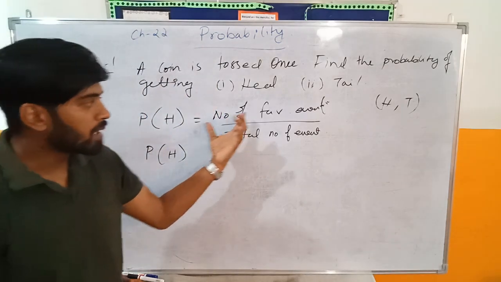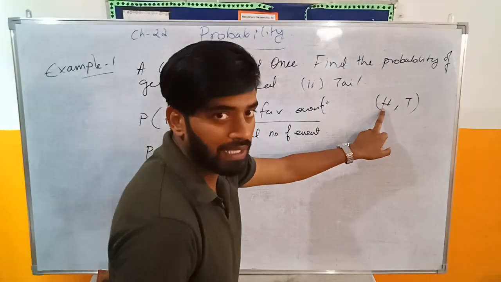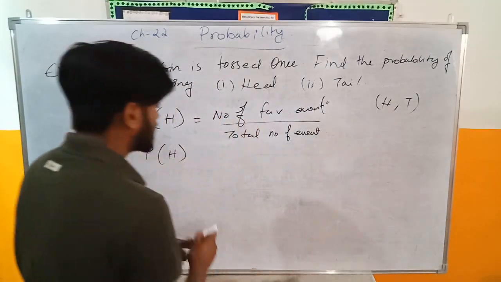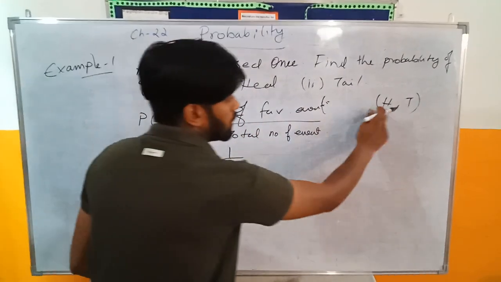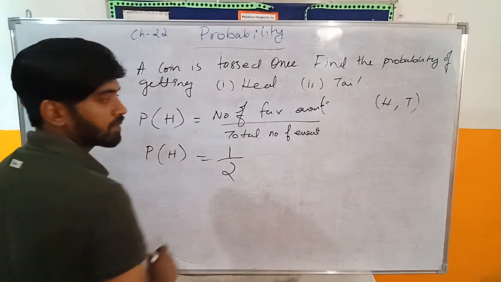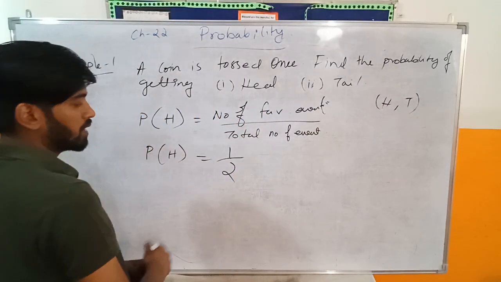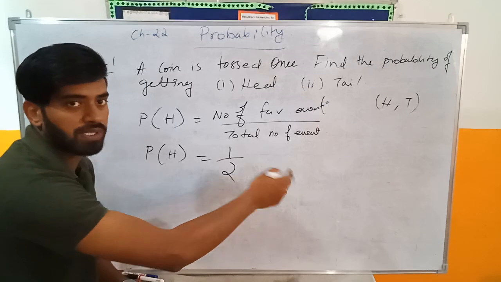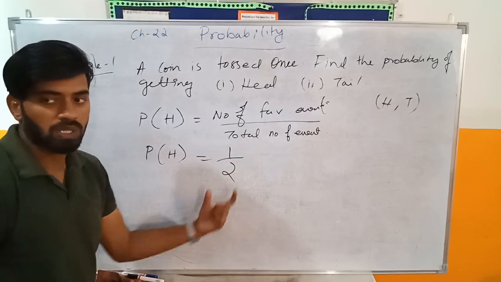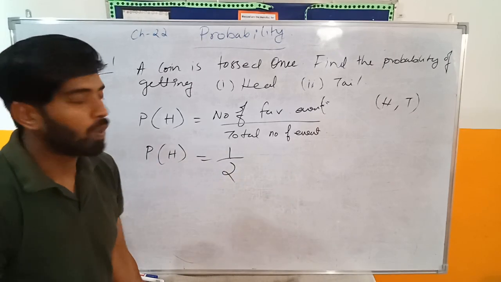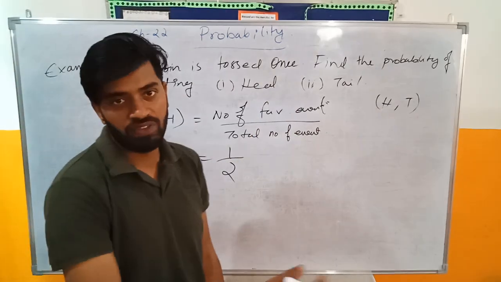So the number of favorable events, head, is just one. What is the total number of events? Two. So what's my answer? One upon two. You don't have to change this into decimals; you can leave it as a fraction. So what's my answer? Half. What is the probability of getting head? Half is the probability.